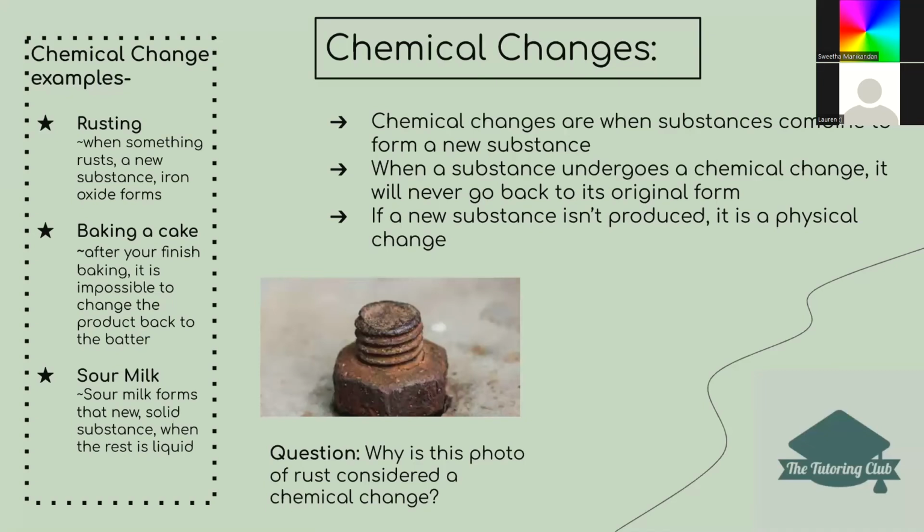So I have another question. Why is this photo of rust considered a chemical change? And I can always help you if you don't understand. Is it because when the metal rusts, it forms a new substance called iron oxide? Yes, that's perfect. This rust forms a new substance. When something rusts, there's always a new substance being produced. That's the key hint that it's a chemical change. And also, it can never go back to its original form. When something rusts, it stays rust forever.